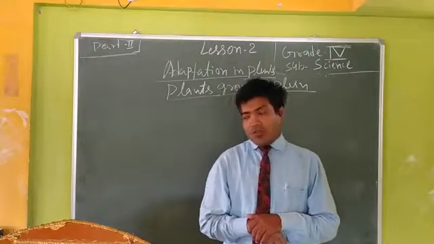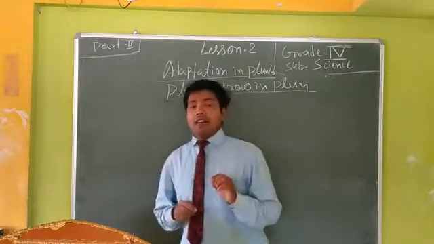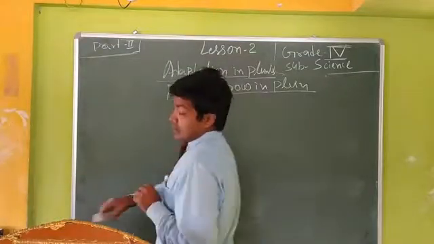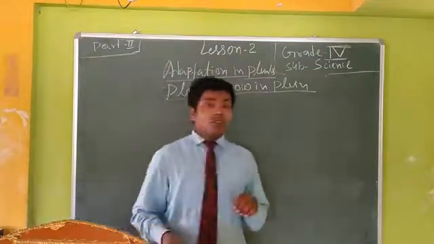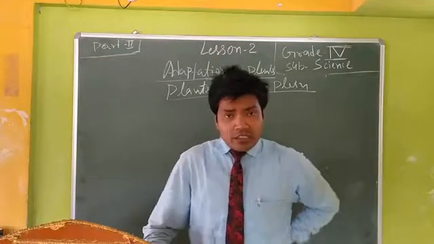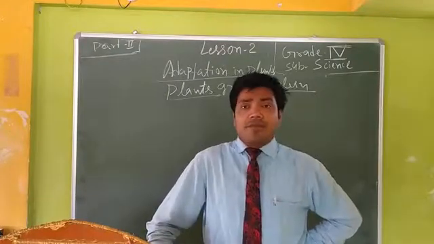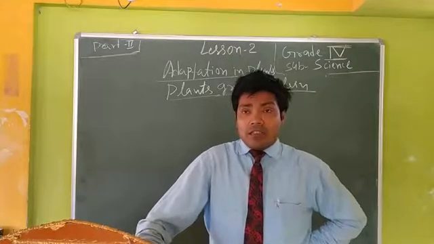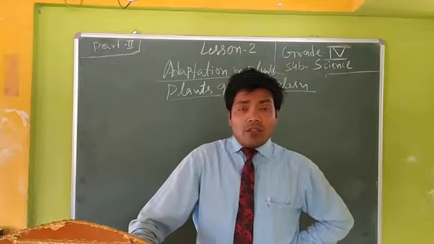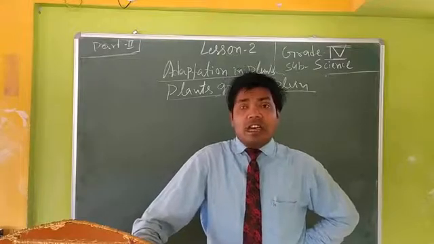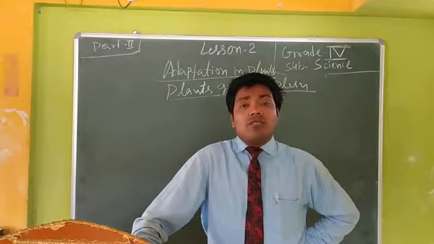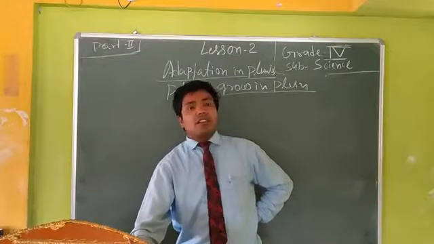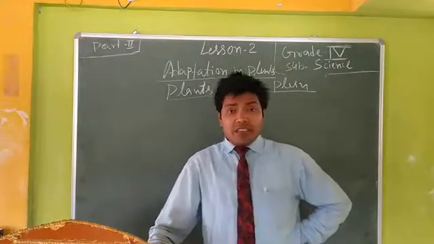One thing more. The plants that grow in plain areas shed their leaves in the winter season every year. Why is it so? In autumn, patjhad, sare patte, in starting winter they lose their leaves and they get new leaves in spring season.